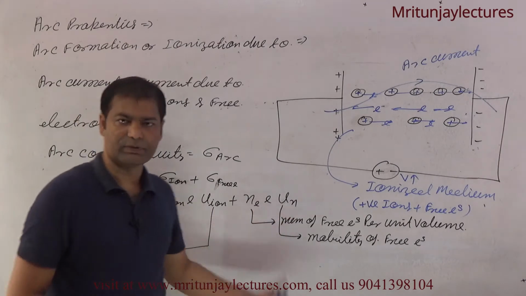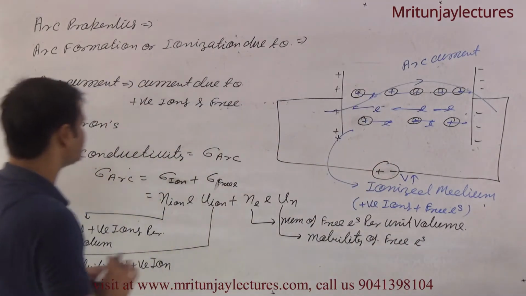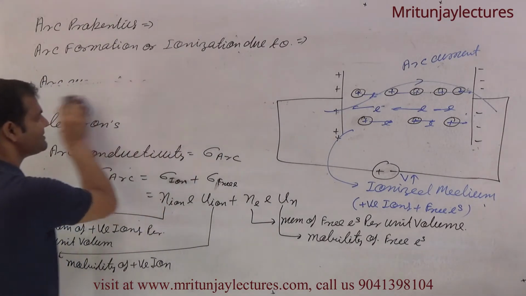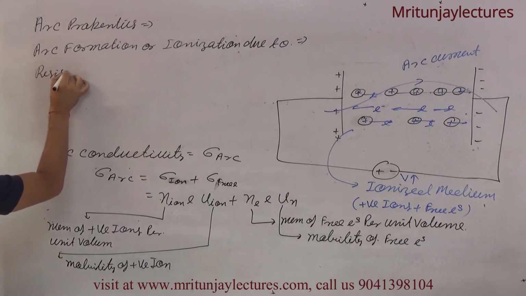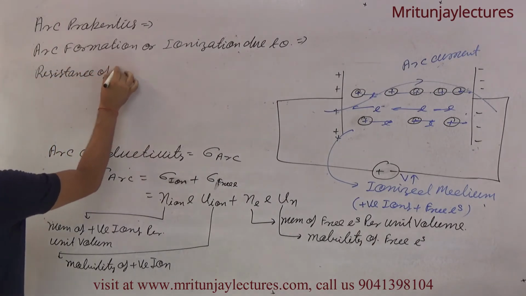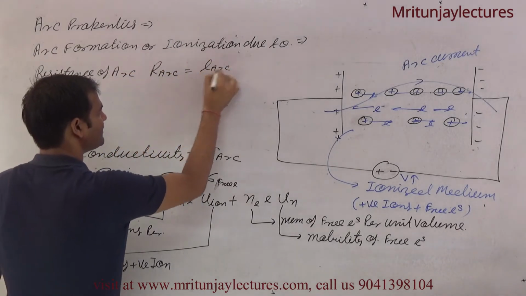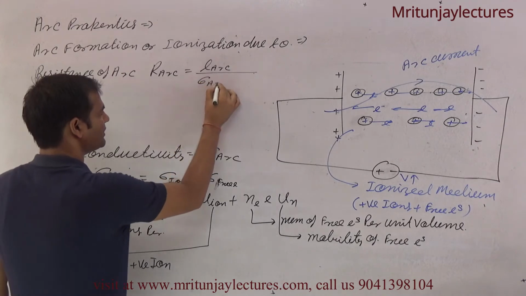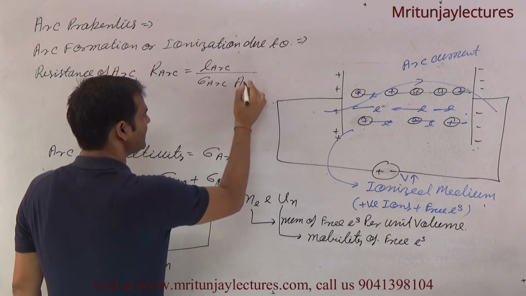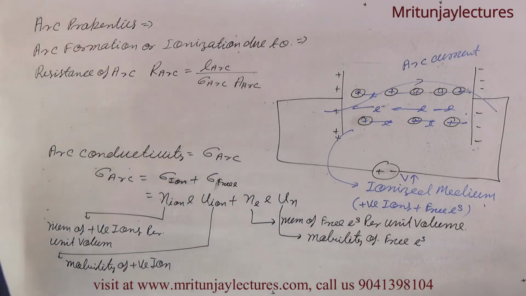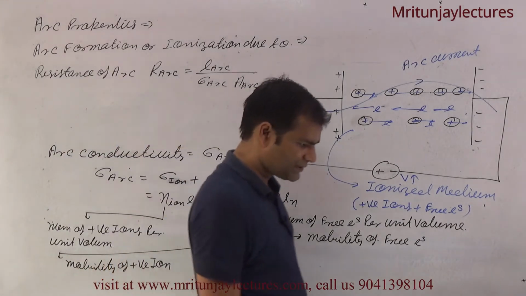So our conductivity depends upon this one and this one. And what about arc resistance? Resistance of arc is arc length divided by conductivity of arc into area of the arc.